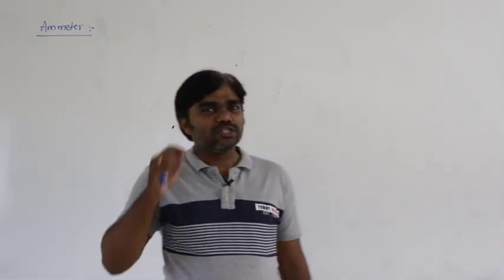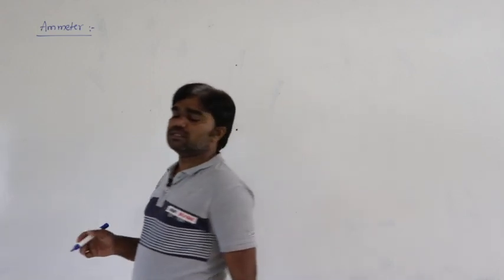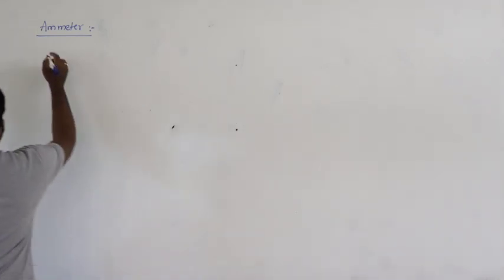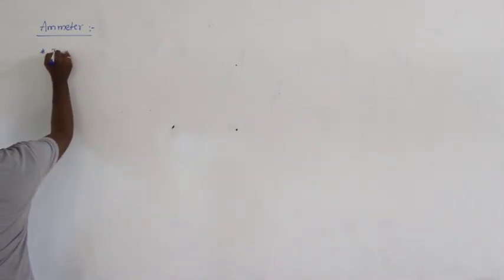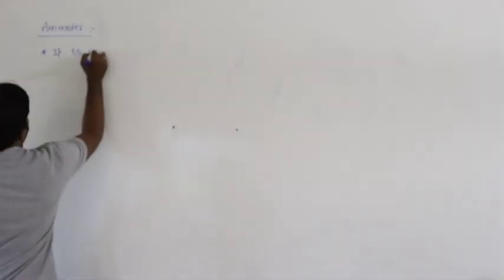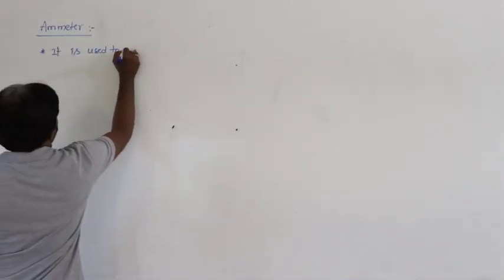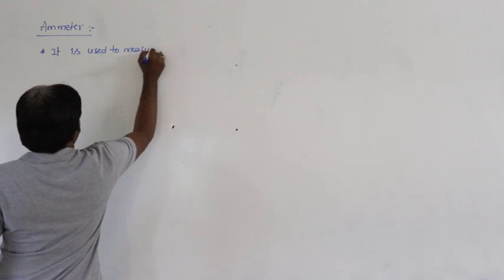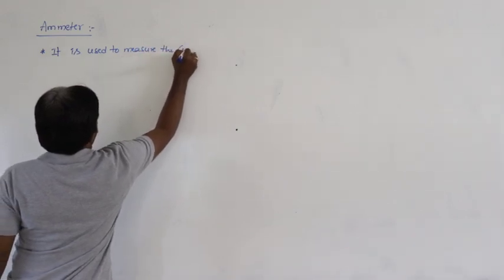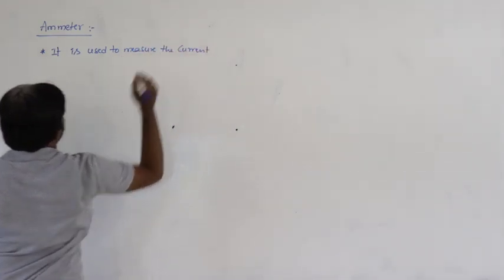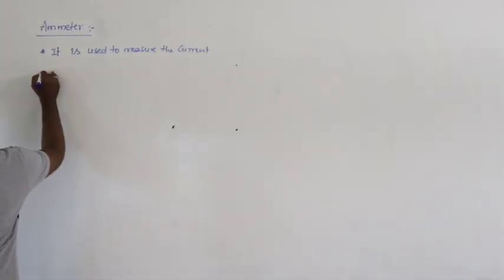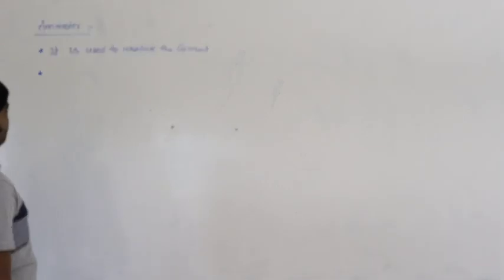Ammeter is a device used to measure the current in the circuits. Next, how is the ammeter developed?